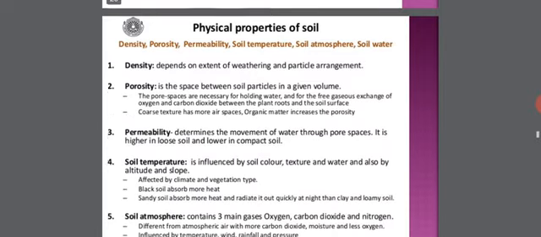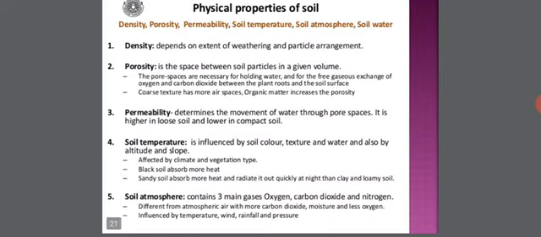Now some physical properties of soil, like density, porosity, permeability, soil temperature, soil atmosphere, and soil water. You know what density is? It depends on the extent of withering and particle arrangement. Porosity is the space between soil particles in a given volume, and permeability determines the movement of water through pore spaces. It is higher in loose soil and lower in compact soil.